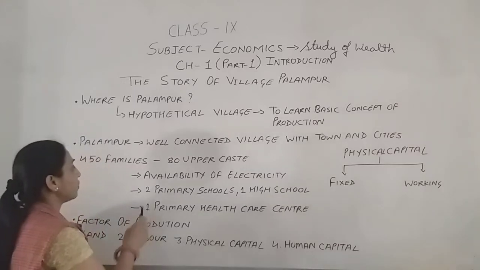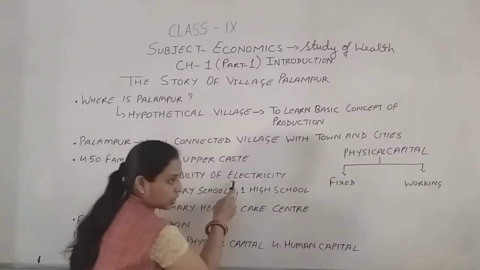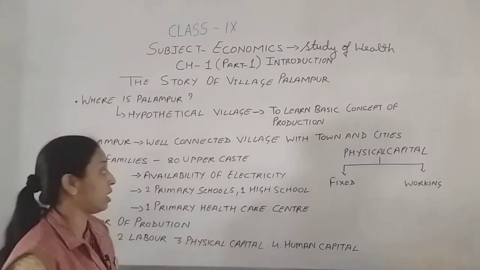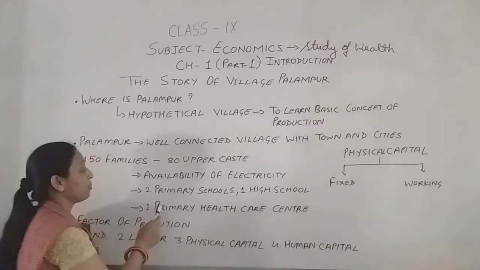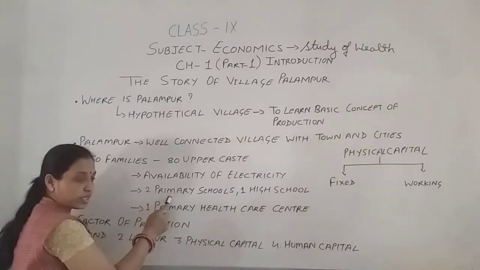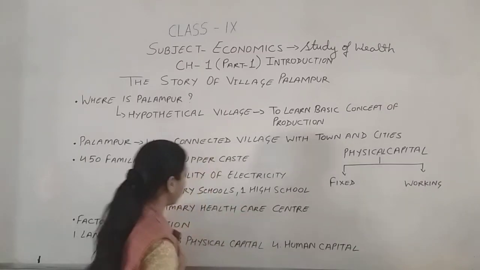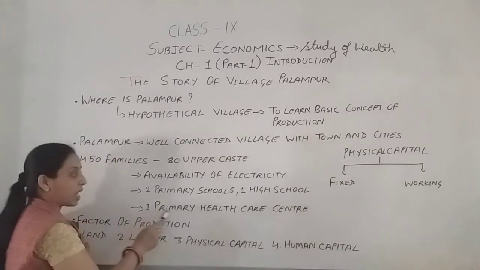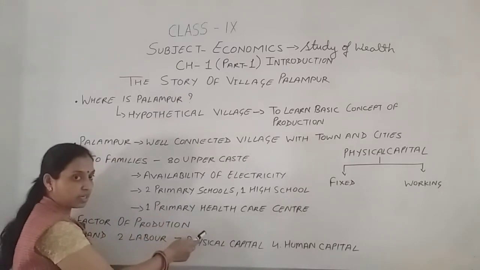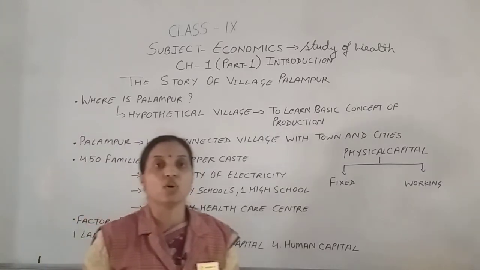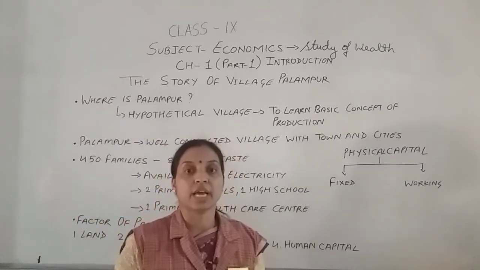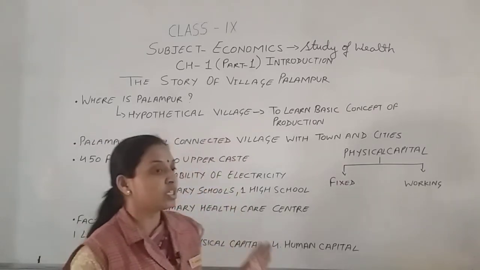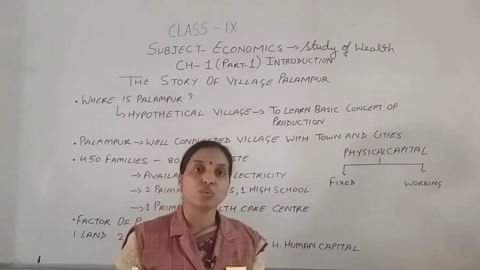Now next, we discuss the availability of electricity. In village Palampur the electricity facility is also very good. Afterward, it is mentioned that in this village there are 2 primary schools and 1 high school, so their education facility is also good. Next, there is 1 primary health center, 1 dispensary and 1 clinic also. We analyze that healthcare facilities are also good. All these factors tell us that this village is totally different from common rural areas.